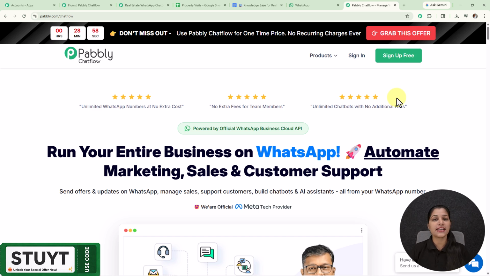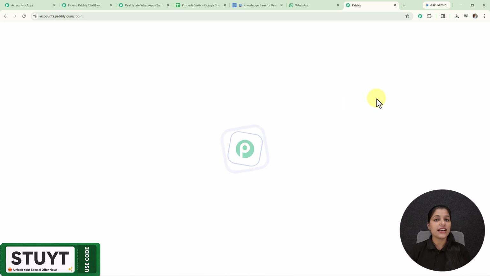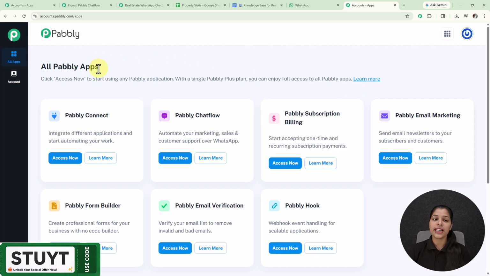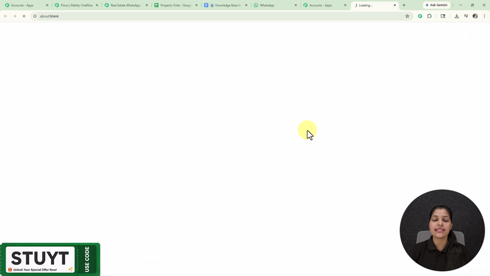But if you are an existing user like me, then you can just click over this sign in, and once you finish your sign up or login, then you will get this all Pabbly apps page where you can see all the products provided by Pabbly. And as we are going to create a WhatsApp chatbot, we have to access this Pabbly Chatflow app by selecting this access now button, and we will land on the dashboard page of Pabbly Chatflow